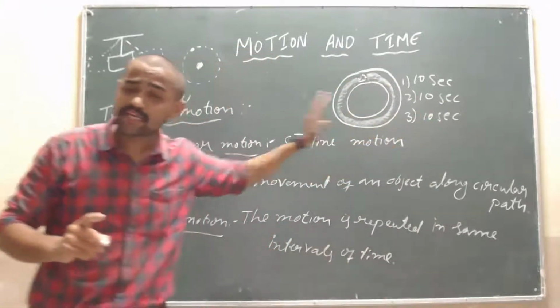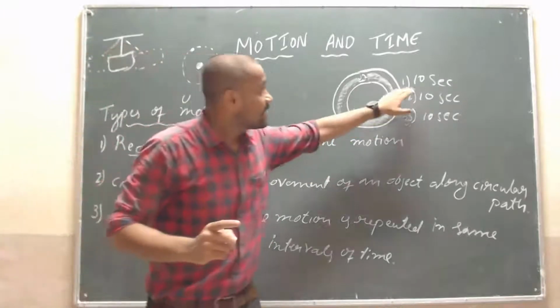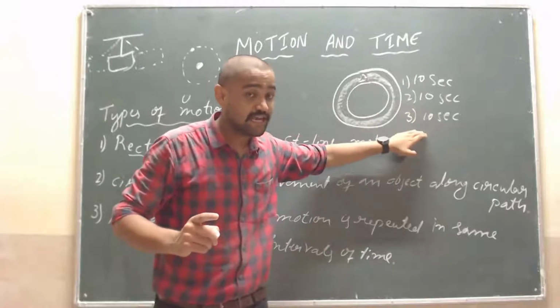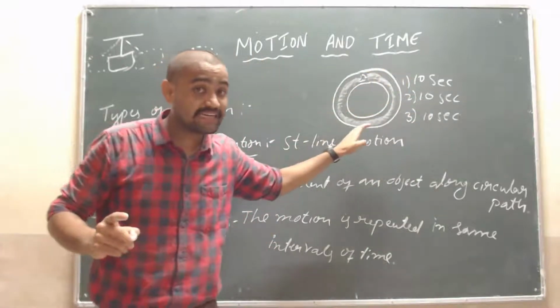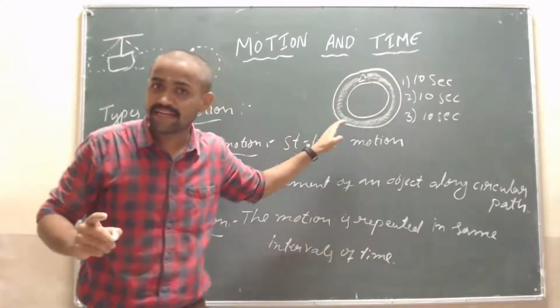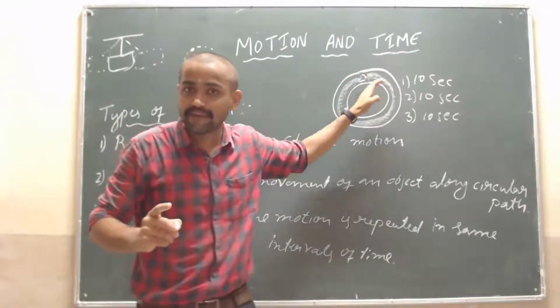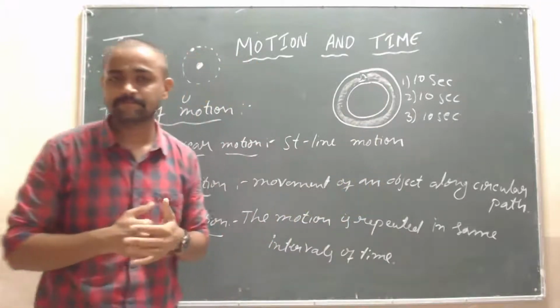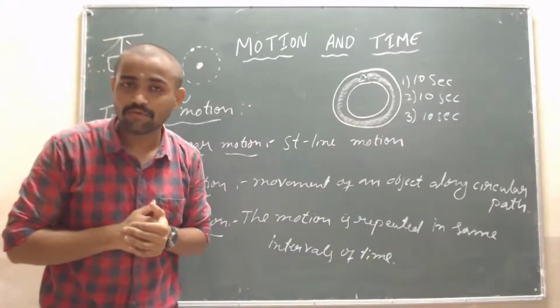Whether it is a periodic motion, see here, for every 10 seconds it is moving periodically and repeating continuously, then we will call it a periodic motion. Just think of it.